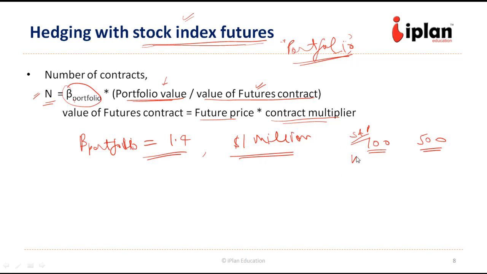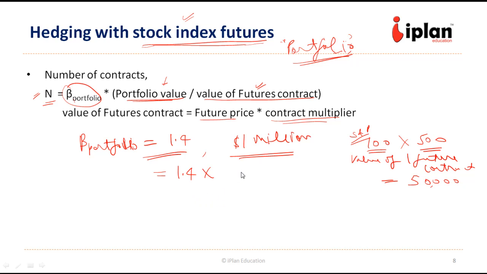Now the value of one future contract is how much? 500 times 100. So that becomes 50,000. This is the value of one future contract, and since beta is 1.4, our portfolio is 1.4 times riskier than the index portfolio. So we need to buy more contracts in order to hedge it.